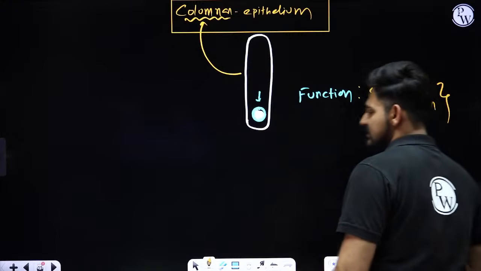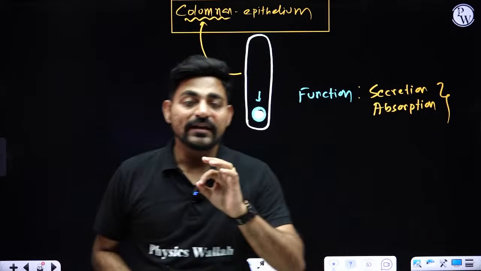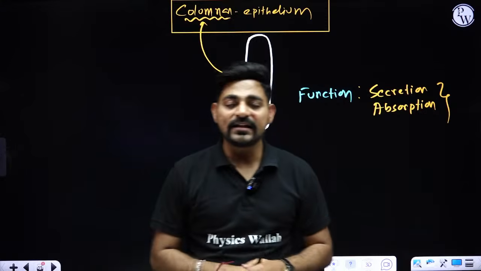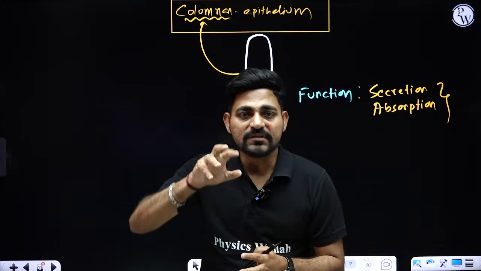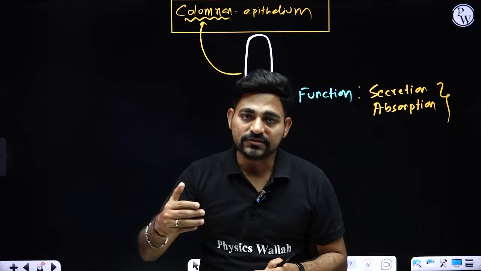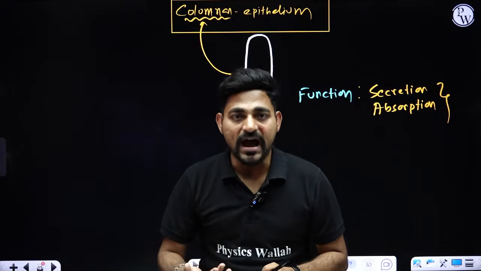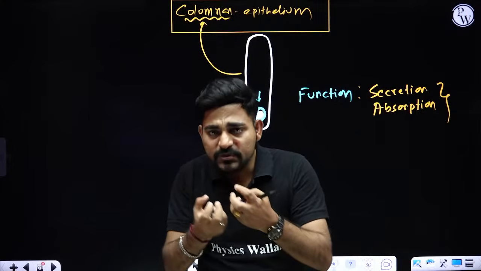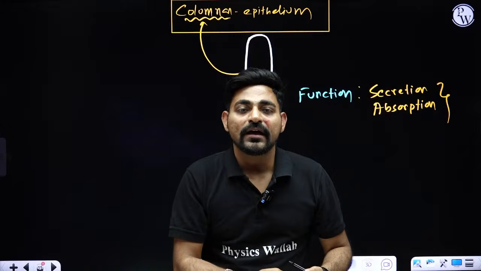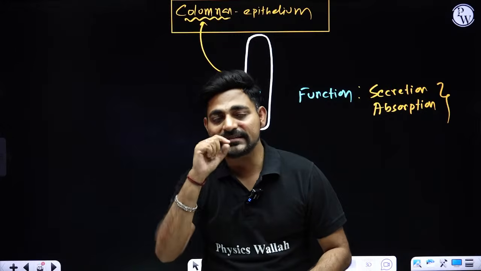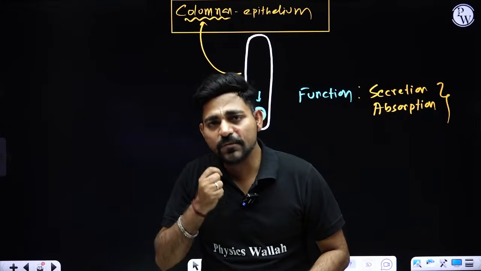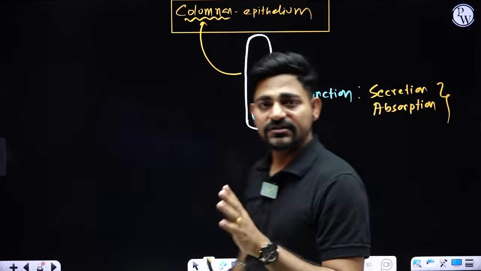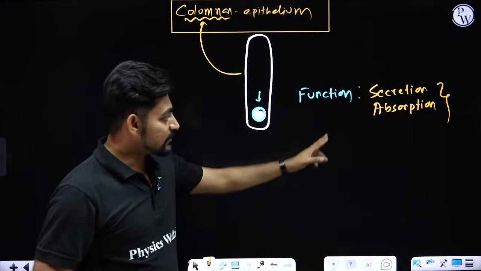Now, if you ask me, sir, where inside our body are this secretion and absorption done through these columnar cells? If you look inside your intestine, particularly the small intestine, we know that we have finger-like projections called intestinal villi, right? They are specialized for absorbing the digested food, and the surface of those intestinal villi is made of a special kind of columnar epithelial cells. So that is one of the functions, that is absorption.